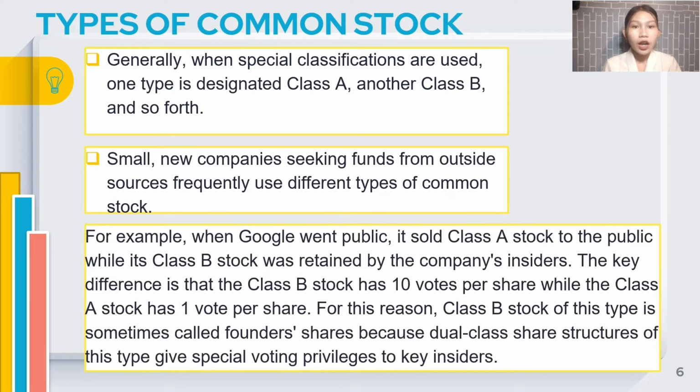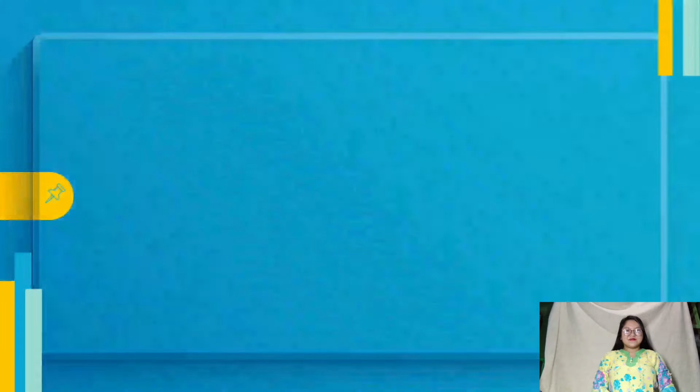For example, when Google went public, it sold Class A stock to the public, while its Class B stock was retained by the company's insiders. The key difference is that Class B stock has 10 votes per share, while Class A stock has 1 vote per share. For this reason, Class B stock is sometimes called founder's shares, because a dual class share structure of this type gives special voting privilege to the key insiders. Note that Class A and Class B and so forth have no standard meaning. Most companies have no classified shares.